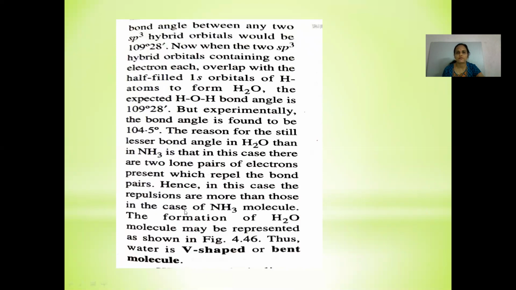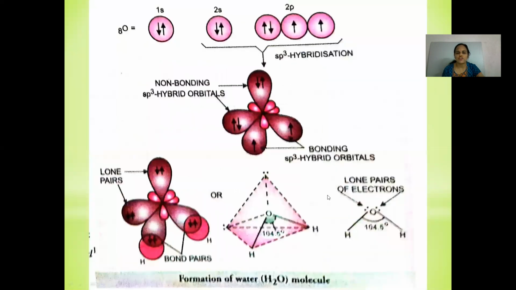Look at the diagram of the formation of the water molecule giving a bond angle of 104.5 degrees. The bond angle is reduced from 109 degrees 28 minutes because lone pair-lone pair repulsions are greater in comparison to lone pair-bond pair repulsion, which in turn is greater than bond pair-bond pair repulsion, and thus the shape of the water molecule is bent.